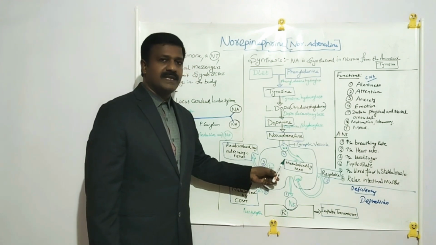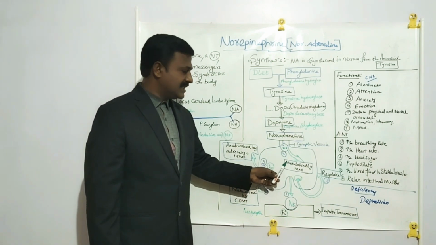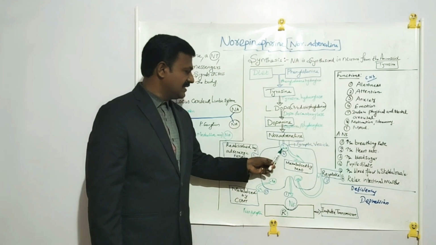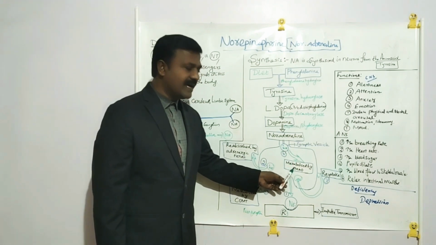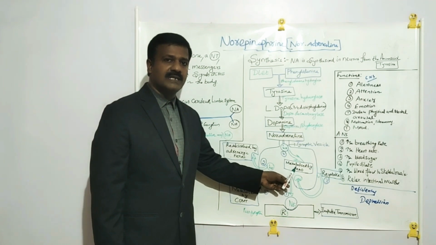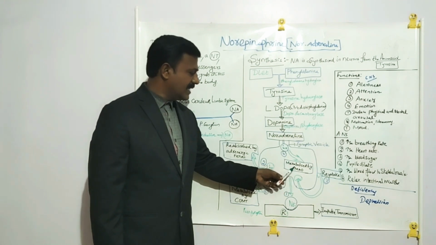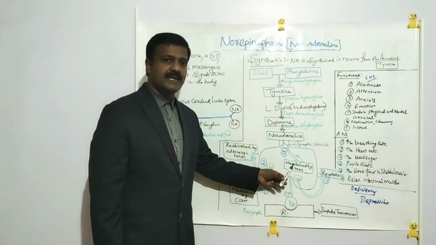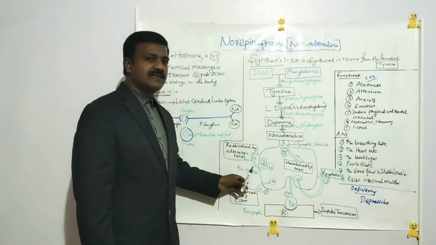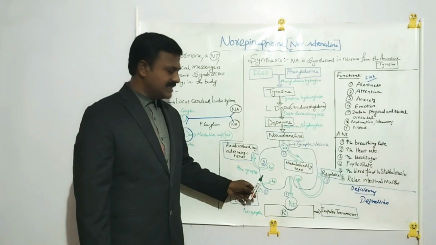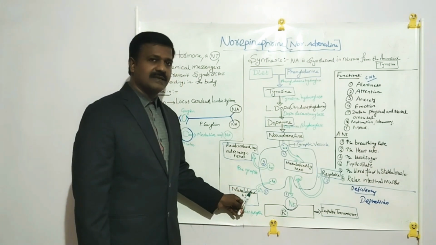The remaining non-absorbed amount of norepinephrine is metabolized by the enzyme MAO, monoamine oxidase, which is located in the mitochondria of the presynaptic nerve. Norepinephrine unabsorbed by the adrenergic nerves enters the blood circulation.